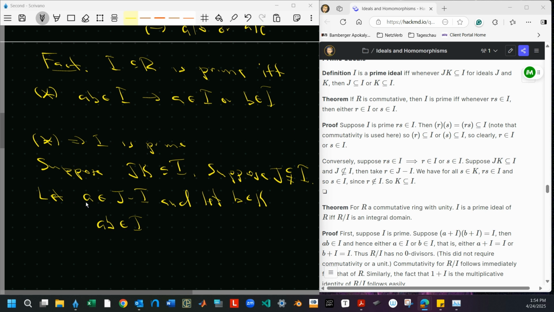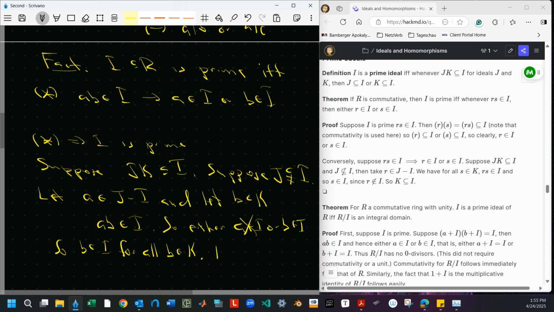Right, so let's just say I have A, which is a fixed thing in J minus I, because I'm assuming J is not a subset of I, and I have B, an arbitrary element of K. Well, I know that AB is in JK, so it's in I. Now star tells me that either A is an element of I, or B is an element of I. But A is not an element of I, we chose A to not be an element of I. So B is an element of I for all B in K.